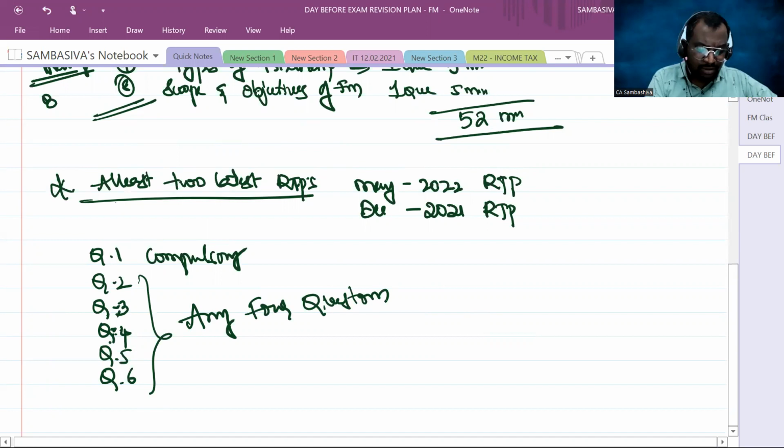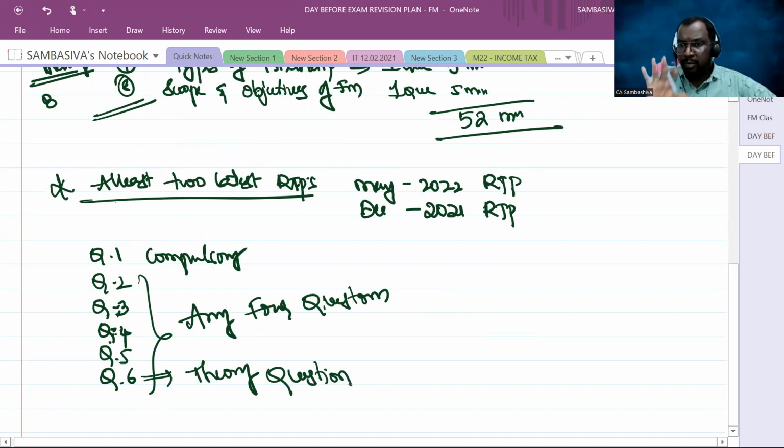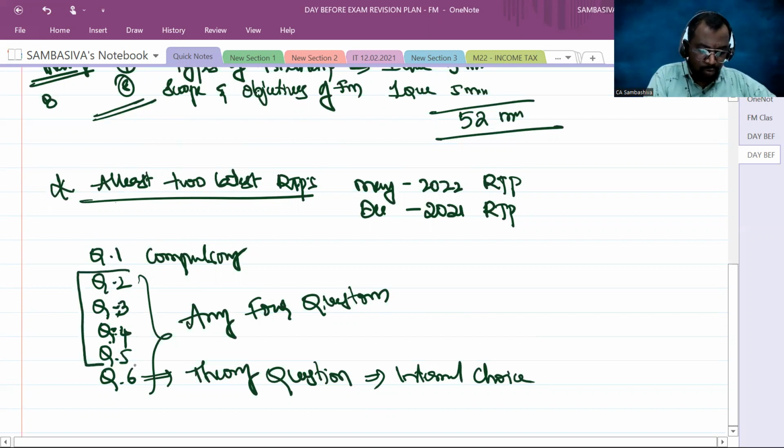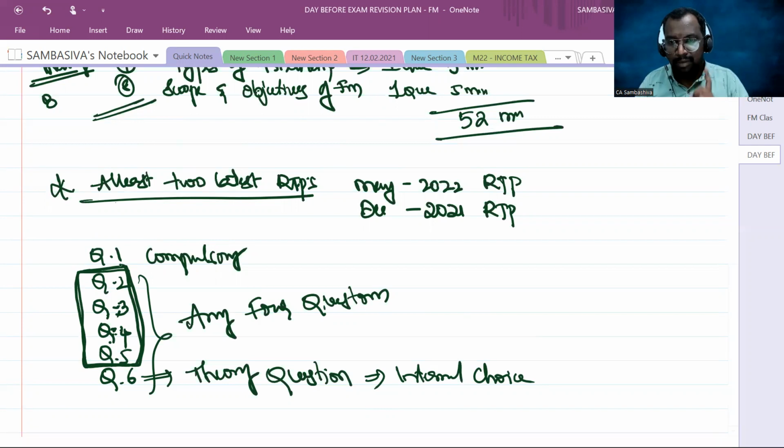Okay, now. Question number 6 is going to be a theory question, sir. Questions 1 to 5 are problems, 6 is a theory question. And in the 6th theory question only, you are going to have an internal choice. So my suggestion is to take the main choice from question number 2 to question number 5. Either you can take question number 2 or 3 or 4 or 5 as your main choice, right, sir? And write question number 6, because when you're attempting question number 6, you can enjoy the benefit of internal choice.